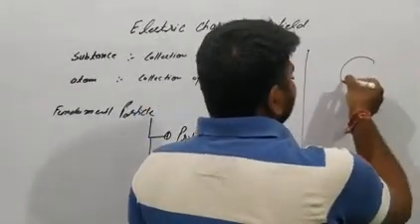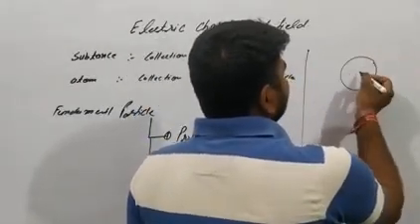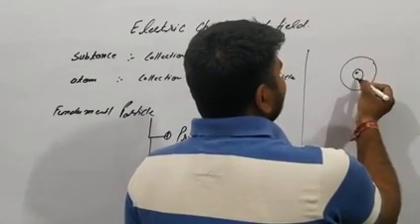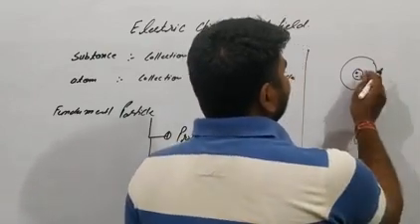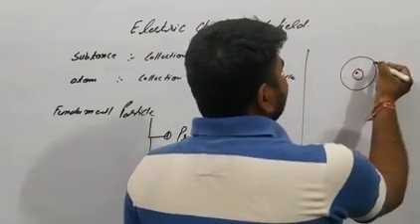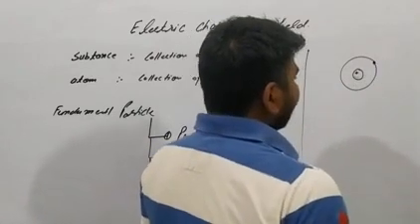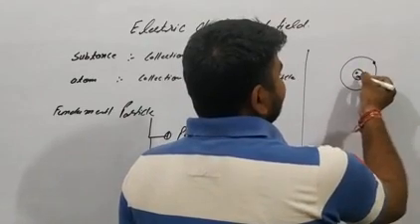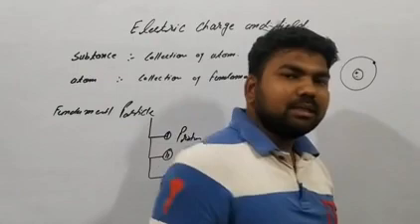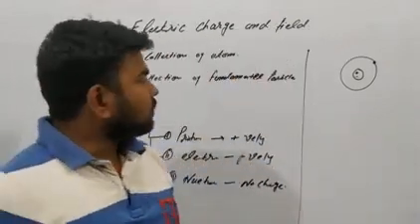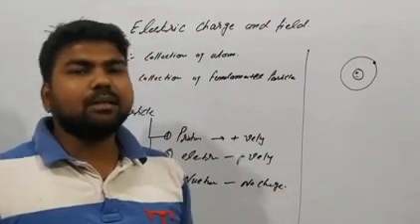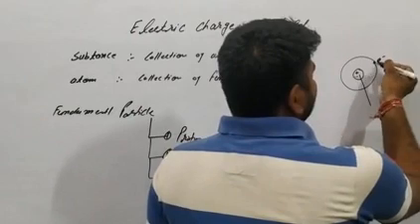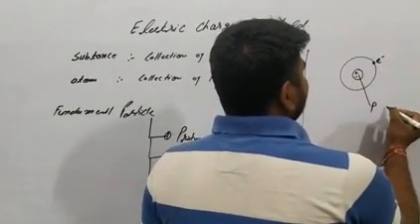Like in this atom, there is the nucleus. The nucleus has proton and neutron, and the electron goes around the nucleus. The nucleus is positively charged because the neutron has neutral charge. It is called electron, it is called proton.